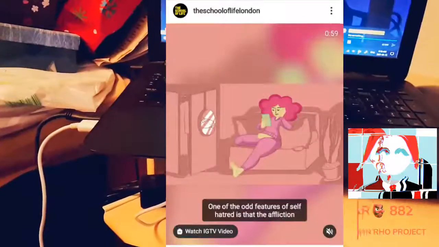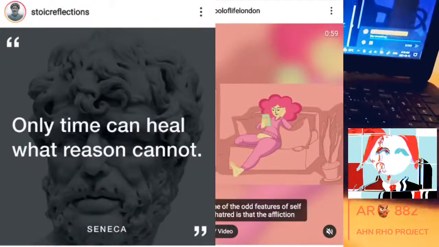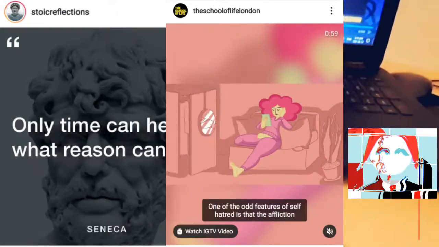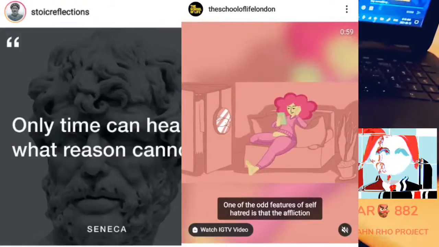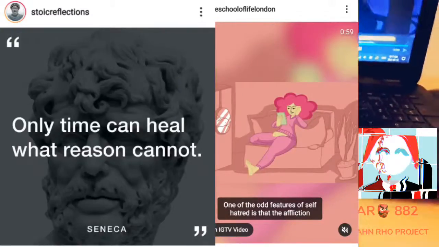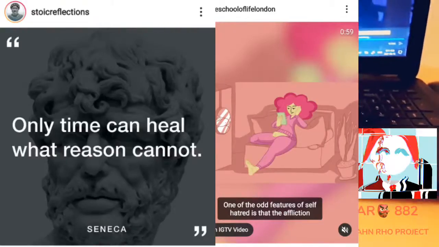I'm going to scroll down here for a second and we can take a look at some stuff from School of Life London as well as Stoics Reflections. So, Only Time Can Heal What Reason Cannot, by Seneca. And on the right hand side, School of Life London has a video. One of the odd features of self-hatred is the affliction of something body, and they're doing body image for women particularly. Now needless to say, one's more conservative, one's more liberal.